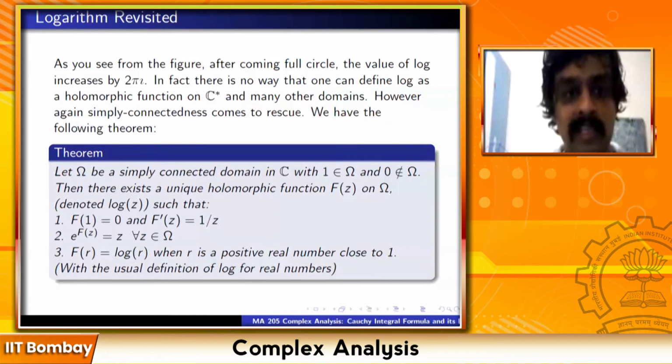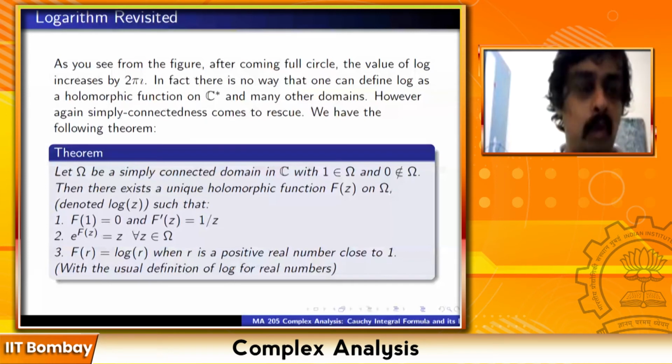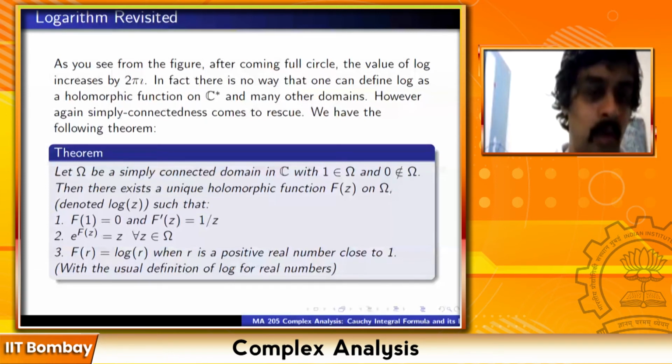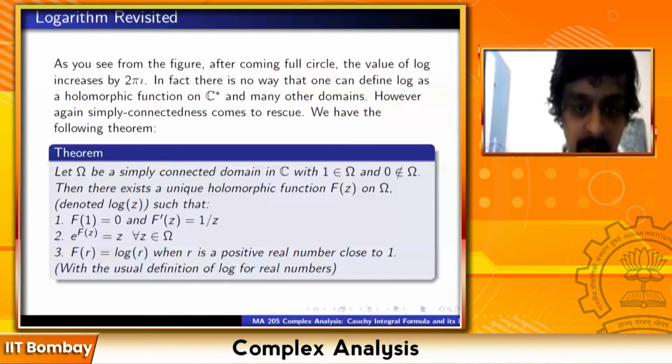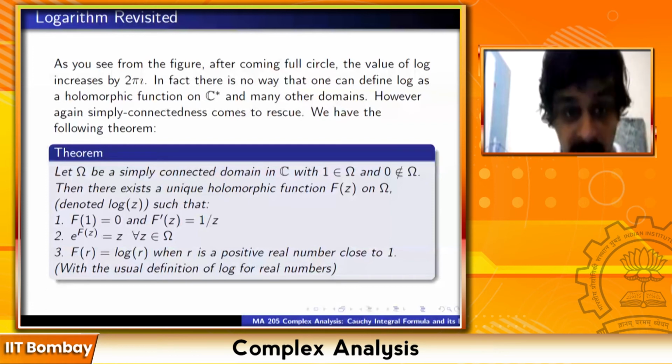Because omega is some simply connected domain and 1 belongs to omega. So all real numbers close to 1 belong to omega. Omega may not contain all the real numbers. That is why I cannot say that f(r) is equal to log r for any positive real number. I can only say r is a positive real number close to 1, because only positive real numbers close to 1 may be there in omega.